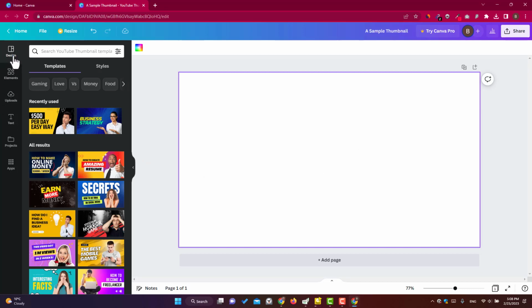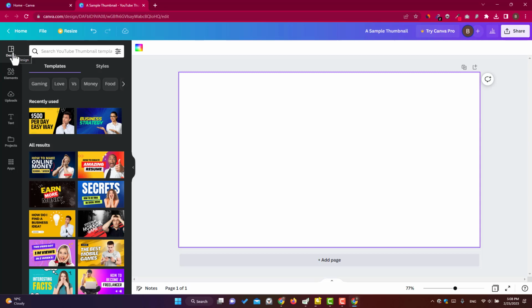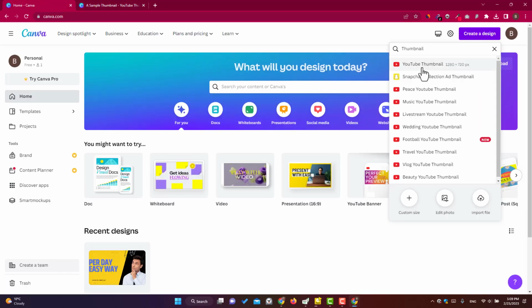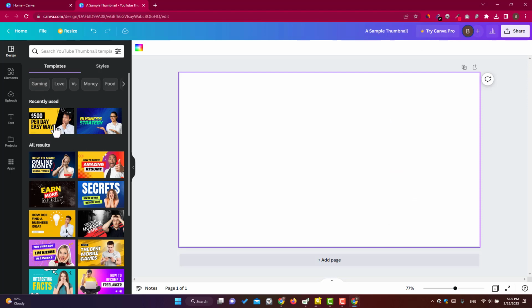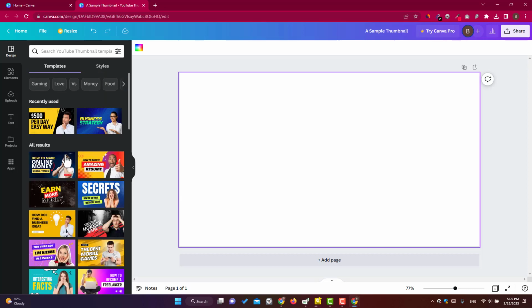So in the design section, on the left side, you see a lot of tools and applications. I want to describe each of them very shortly, so you could understand and use them for your designs. In the design section, you will see samples for the project you have created. For example, you have taken a YouTube thumbnail. You will see the designs related to YouTube thumbnail. You can see here. And here there are thousands of free designs for your thumbnail.